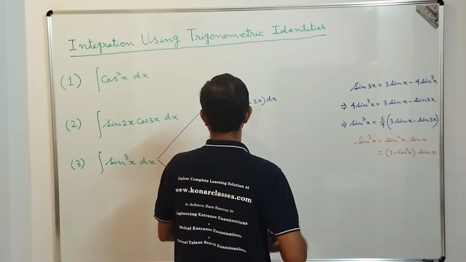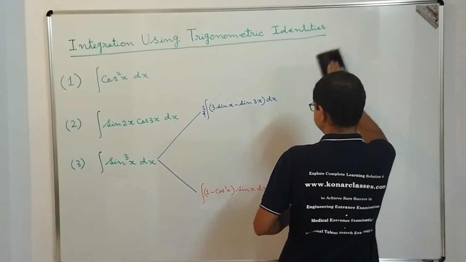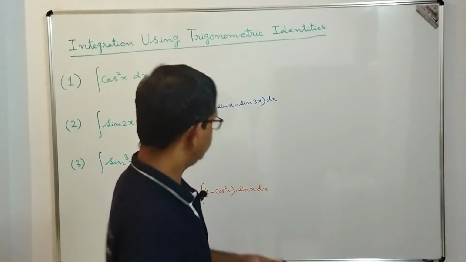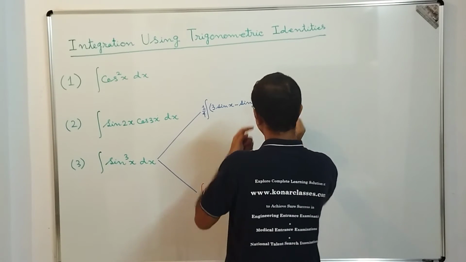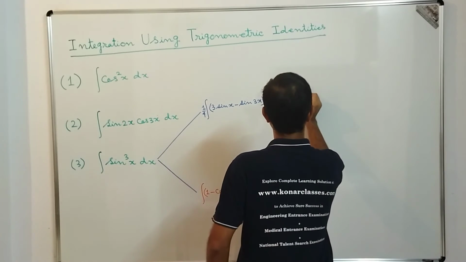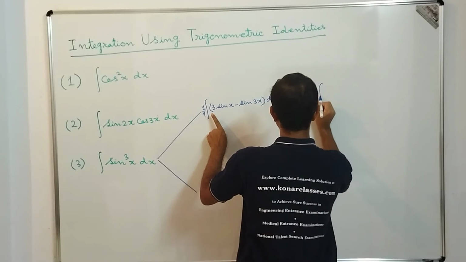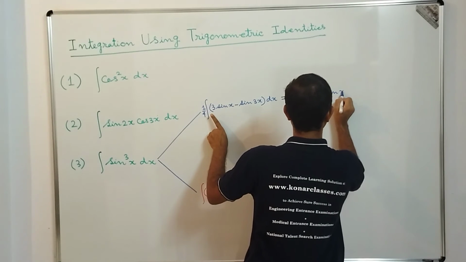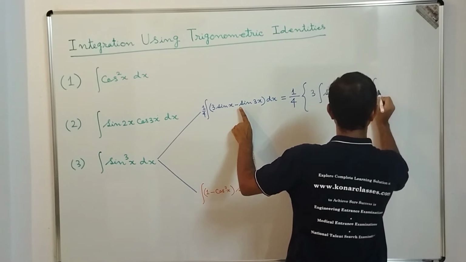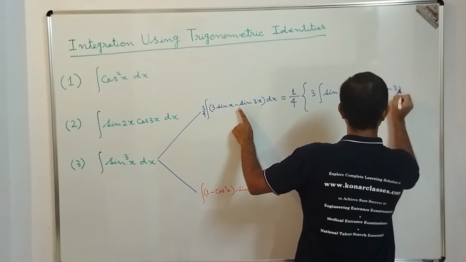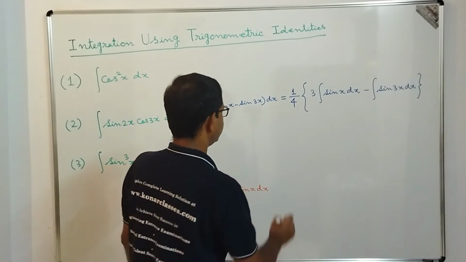For the first one, dear students, let me do it in this space. So this is equal to 1 by 4 as it is, that is a constant. Then this 3 will come out, so 3 into integration sin x dx minus integration sin 3x dx, correct?